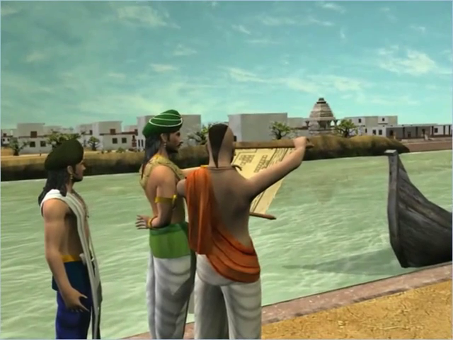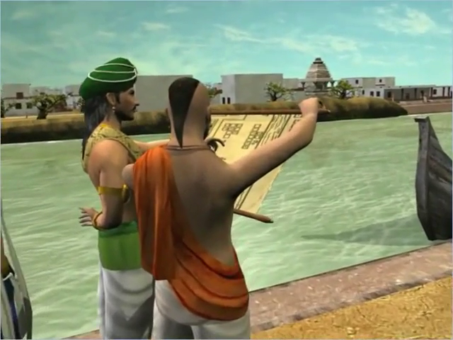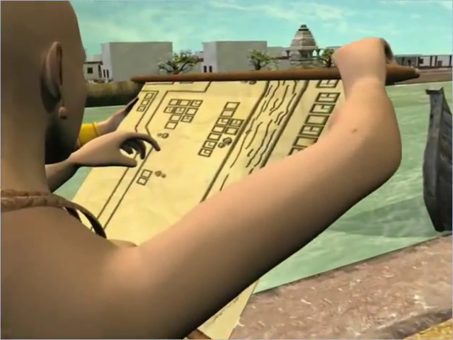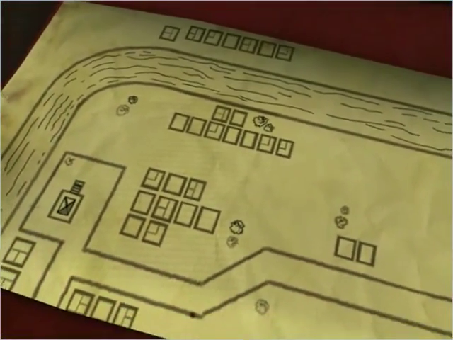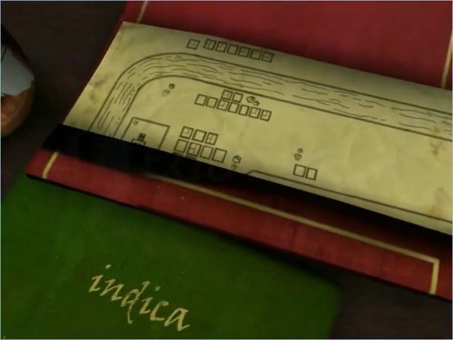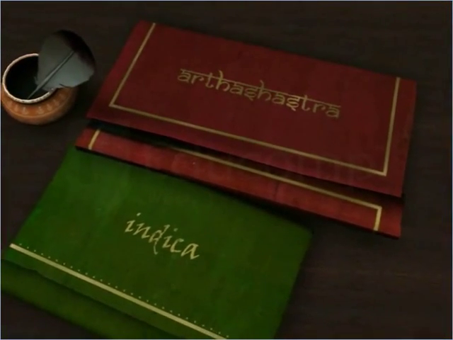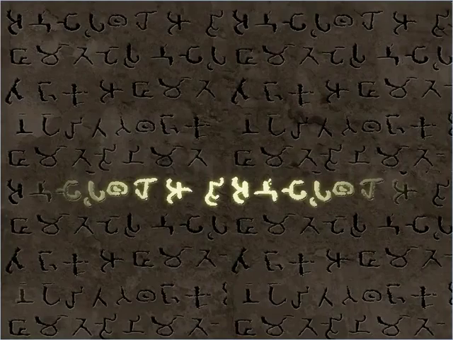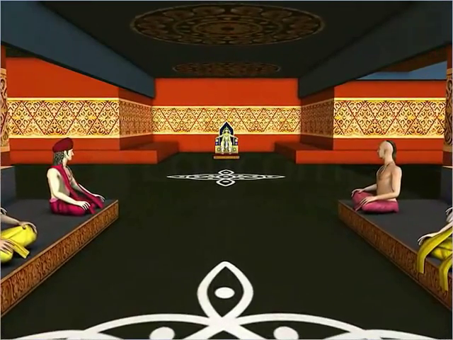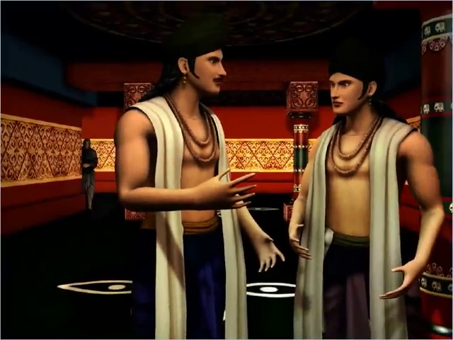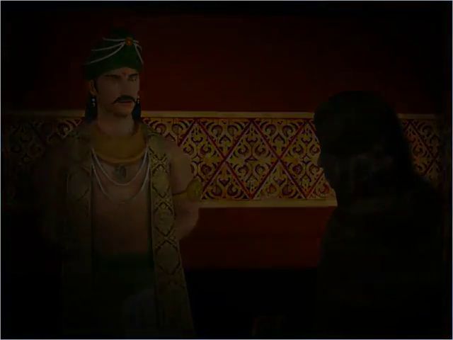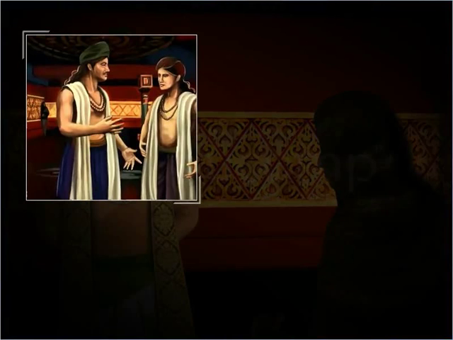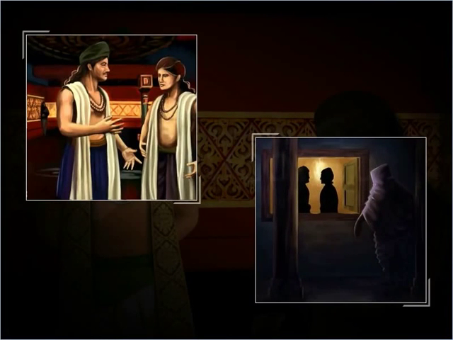The period of the Mauryan Empire was an era where administration was stable and trade started flourishing. Historians have learned about the Mauryan administration and society from various sources, such as Chanakya's Arthashastra, a book about how a government should be run, Megasthenes's Indica, and Ashoka's Pillars and Rock Edicts. The king was also assisted by a network of men and women spies that was responsible for informing the king about what was going on within the empire and how people felt from time to time.